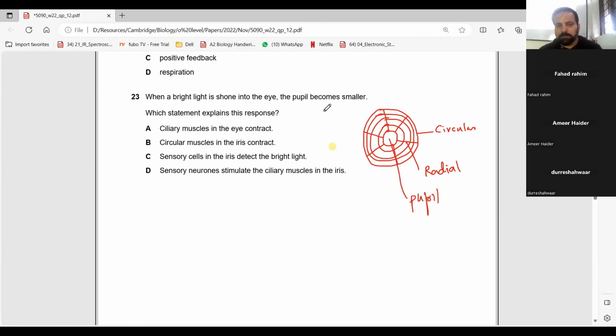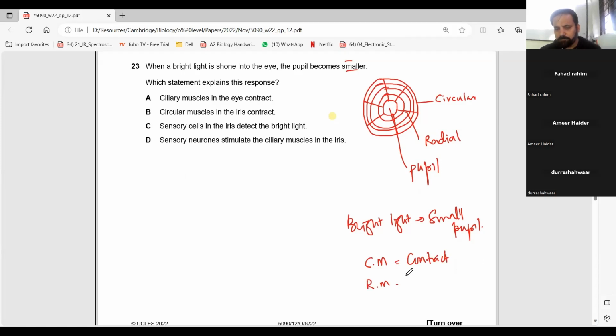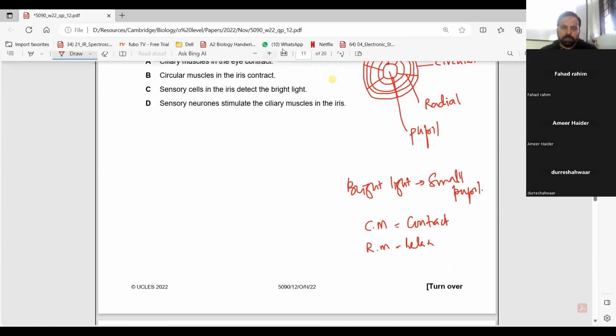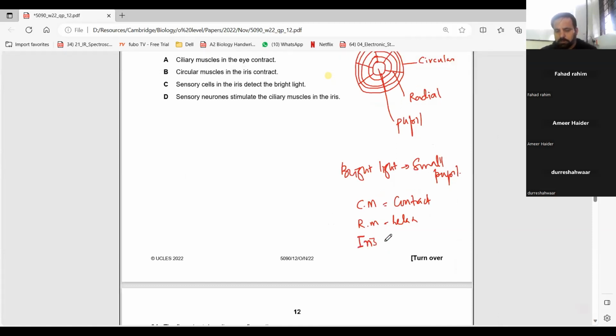So if it's bright light, pupil gets smaller. How shall pupil get smaller? Circular muscles contract and radial muscles relax, antagonistic action. So circular contract, radial relax, iris becomes dash. Bigger or smaller? Smaller.